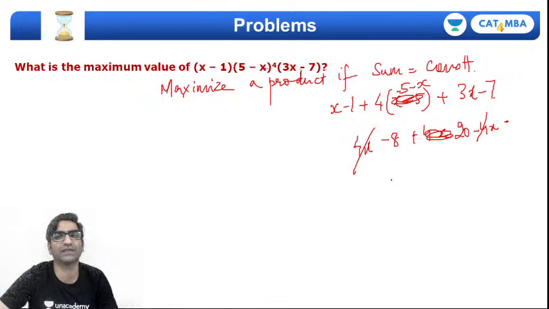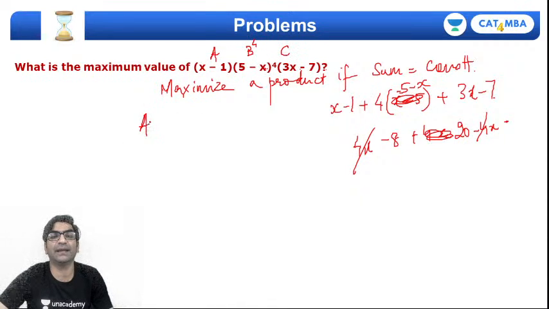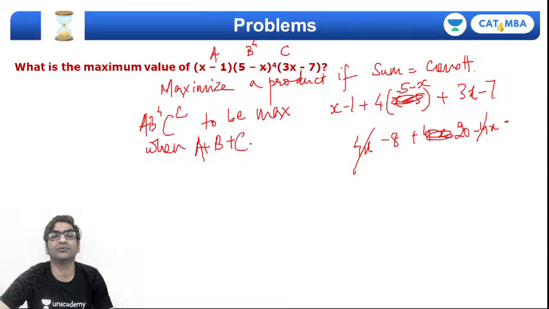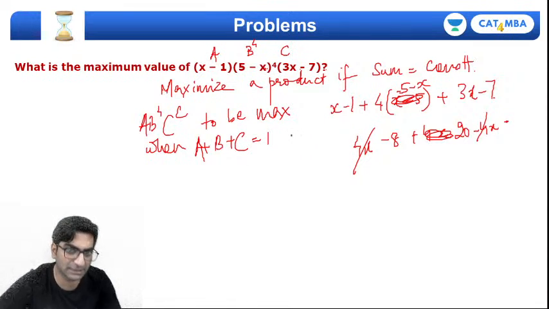Yes. 4x cut gaya. So if this is a, b power 4 and c, we have a into b power 4 into c to be maximized. But we need to do this when a plus b plus c add up to 20 minus 8, which is 12.